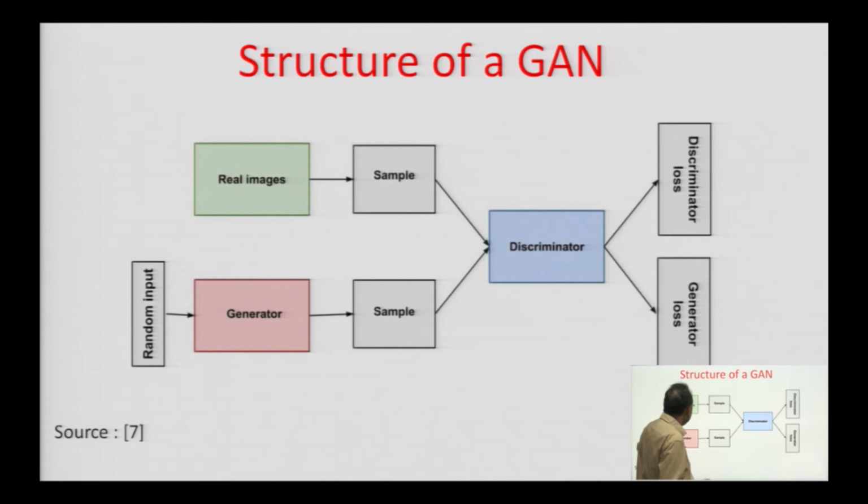So, the real images give a sample, and the generator also generates a sample from the random input. These samples will look similar and they are given as input to the discriminator. When they are given as input to the discriminator, here you can see two functions, one is discriminator loss, the other is generator loss. These are the outputs of the discriminator, wherein it discriminates between the fake and the real.